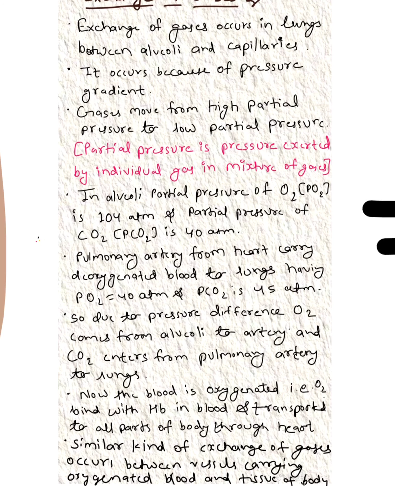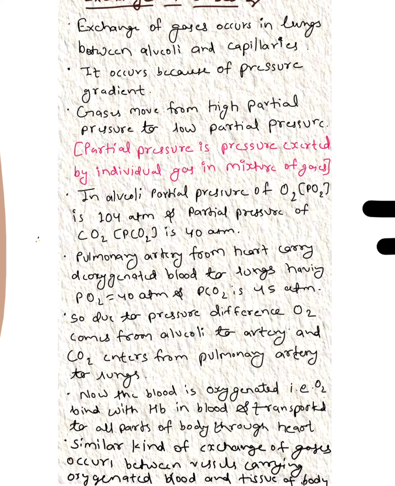In the alveoli region, the partial pressure of O2, that is PO2, is 104 mmHg, and the partial pressure of CO2, PCO2, is 40 mmHg. That means in the alveoli, the partial pressure of oxygen is much higher than that of CO2.